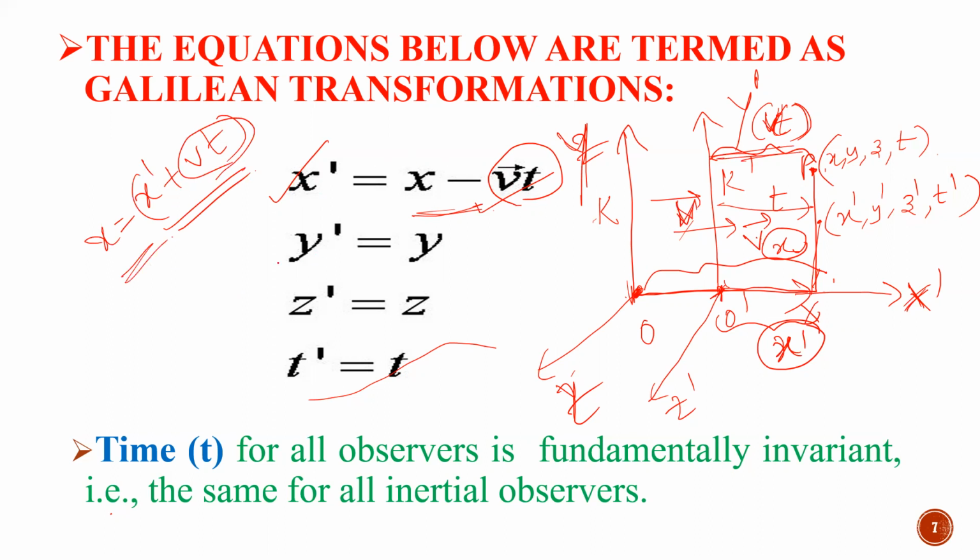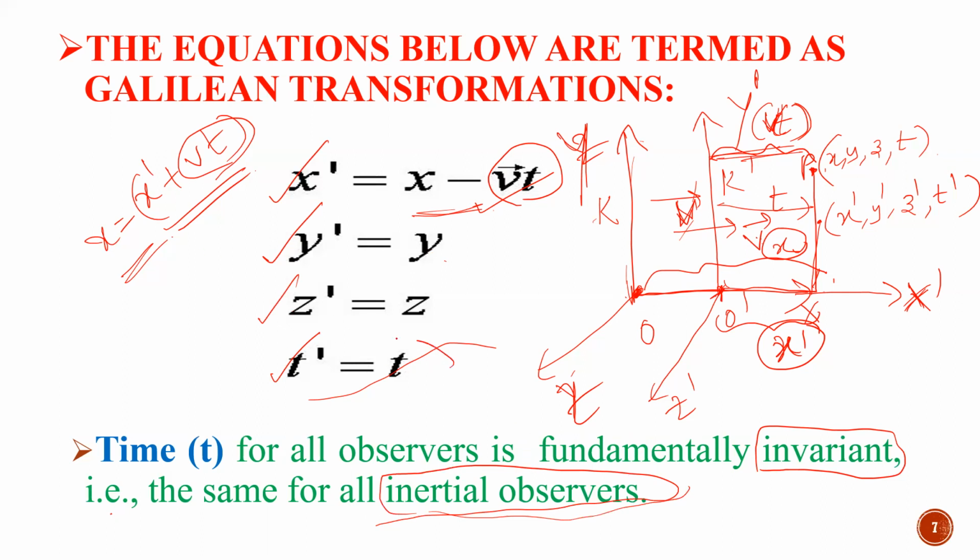So x dash is equal to x minus vt, y dash equal to y, because they are exactly parallel to each other, right? Then z dash equal to z and t dash equal to t. Now time t for all observers is fundamentally invariant. That is, it is the same for all inertial observers. It is always invariant in inertial frames of reference.